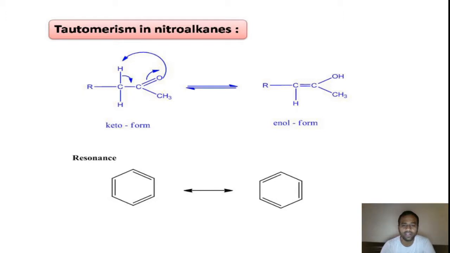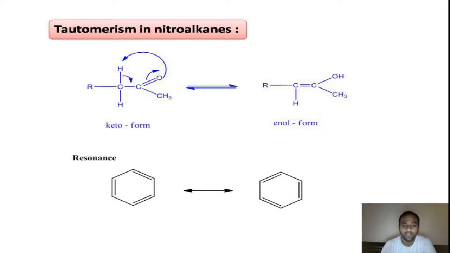Coming to the third difference, tautomers are in dynamic equilibrium. Whereas in resonance, there is no question of equilibrium between the two resonance structures. And the fourth difference is that for tautomers there is no effect on bond length, whereas in resonance there is an effect on bond length.